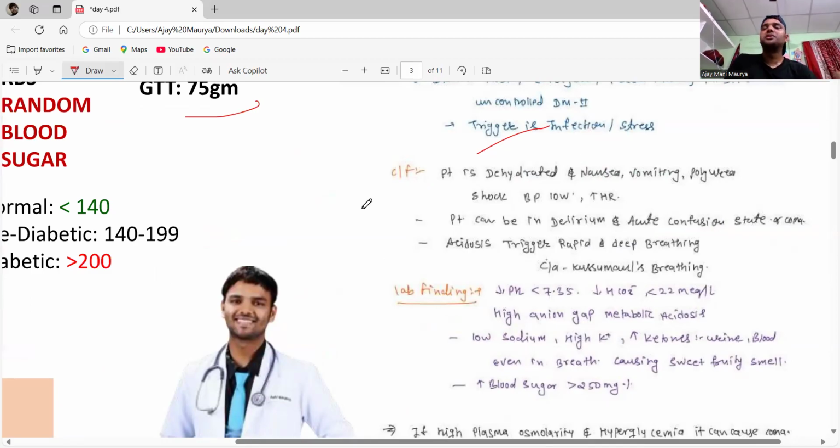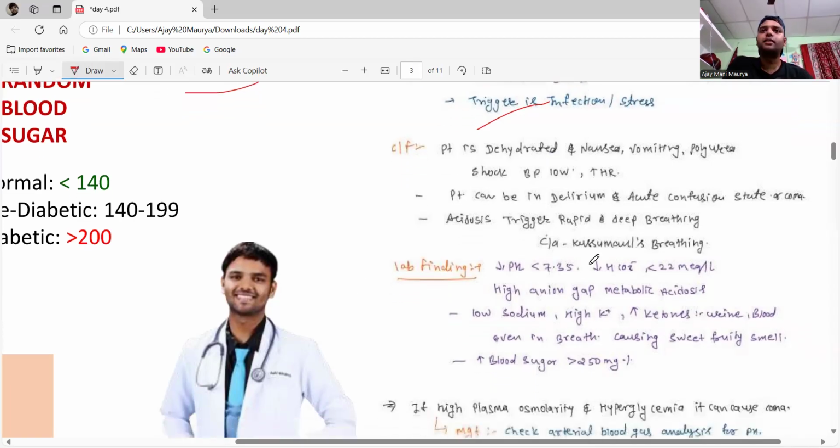Okay, there is going to be metabolic acidosis, I think everyone knows about this. The patient has rapid breathing, that is called Kussmaul breathing. Kussmaul breathing is absent in cardiac tamponade. There is low sodium and high potassium.